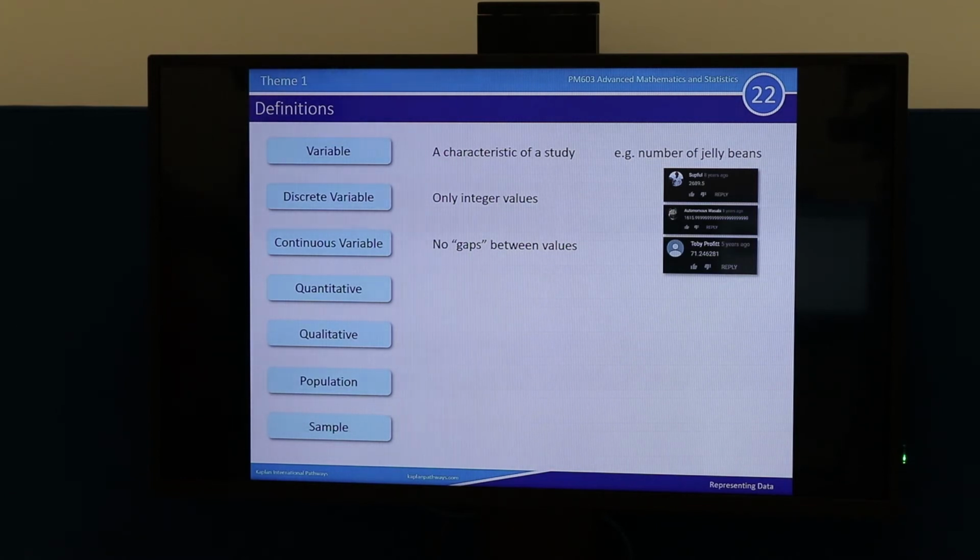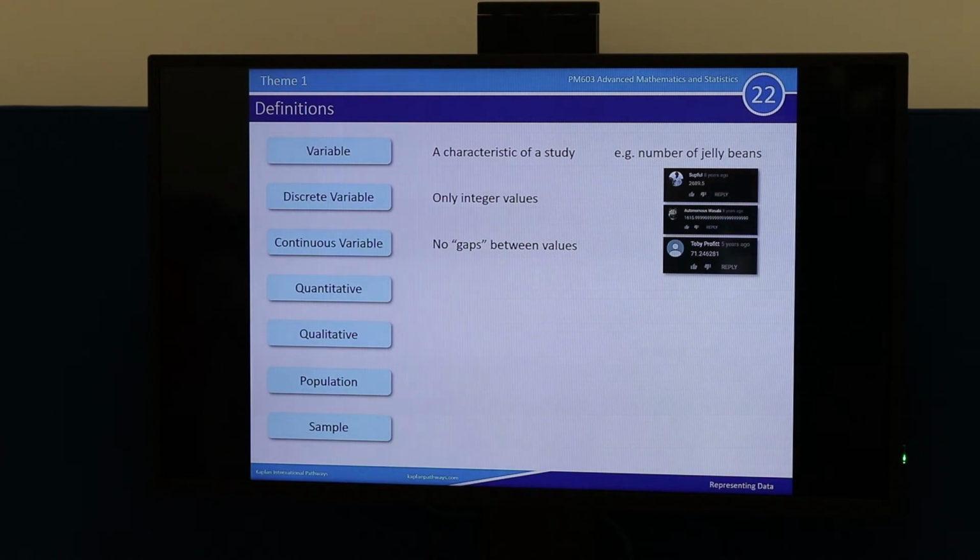A better example then of a discrete variable, so if I'm allowed to go back and correct myself, would be shoe size, okay? Because if you go into a shop, you can only buy a shoe of particular sizes. So for example, my shoes are size 10, the next size up would be size 11. You can't get a size 10.76 recurring, okay? So it only occurs in specific intervals. So that's discrete. Discrete is like there are jumps between them, there are gaps between them. Whereas continuous, there are no gaps between them. It can take on any value you like. Does that make sense? Yes.